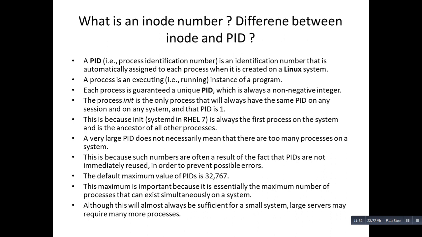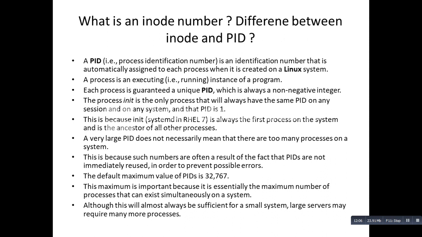Each process is guaranteed a unique PID, which is always a non-negative integer. The init process is the only process that will always have the same PID on any session on any system. Why? Because init is the only process that starts first when a system boots. But that is in RHEL 6. In RHEL 7, systemd is the first process that boots, and the PID, the process ID, is always 1.